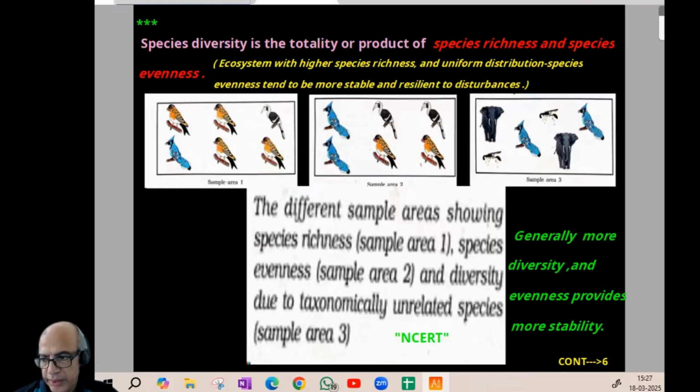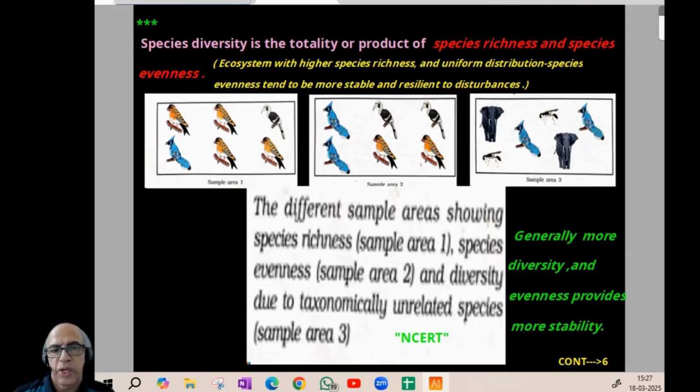Here we can find the 3 stars. I told you I would be explaining there. So now we came to page number 6. Species diversity is the totality or product of the next 2 important terms, which is why I put a star there. It is equivalent to the product of species richness and species evenness.